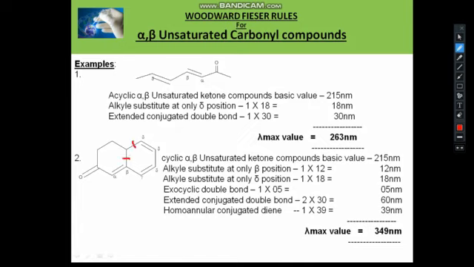Here an exocyclic double bond is present. This is the B ring, and the B ring has a double bond, so this is the exocyclic double bond.